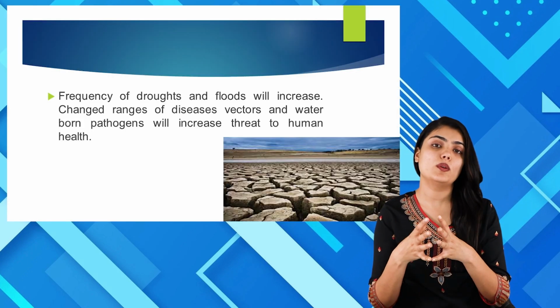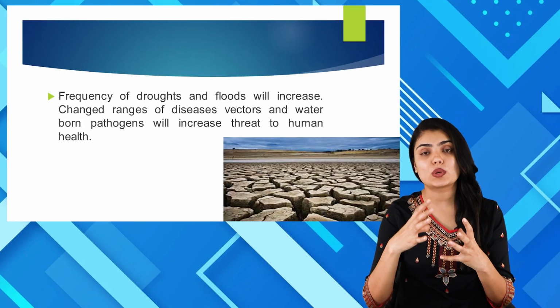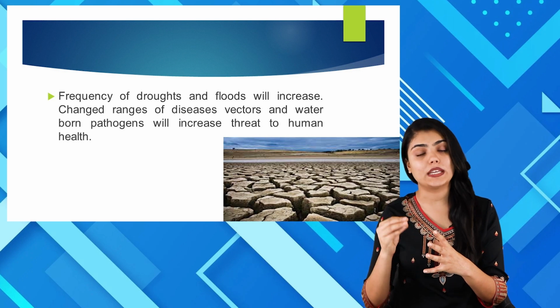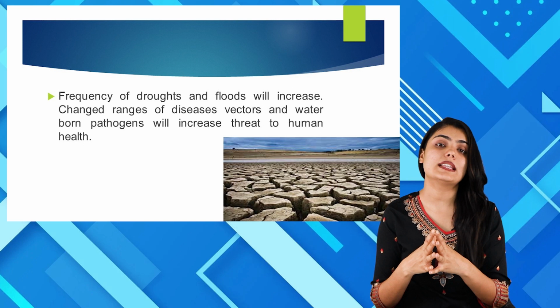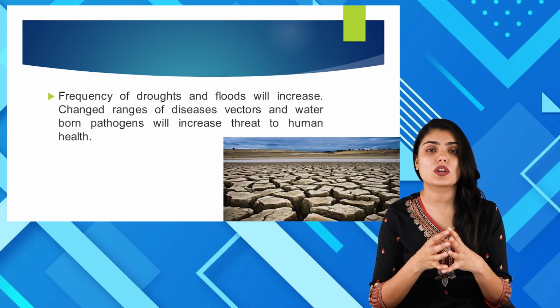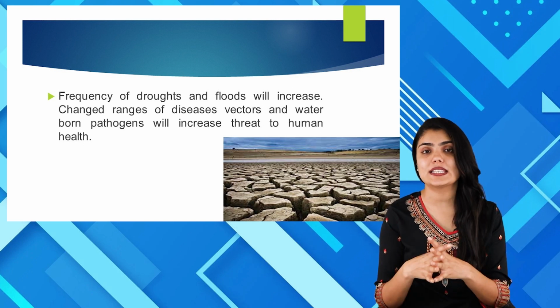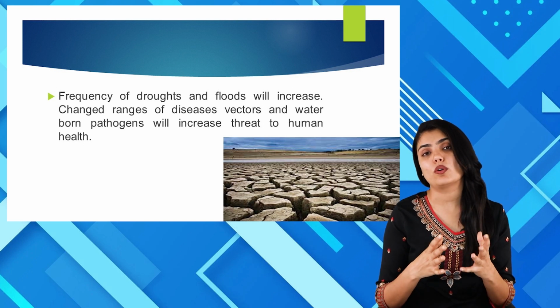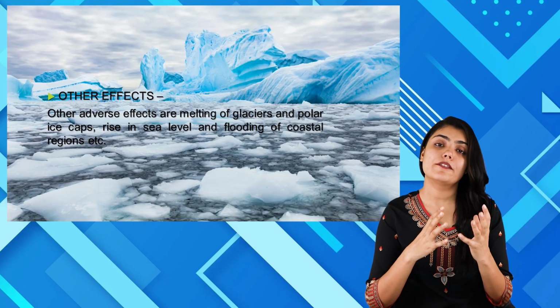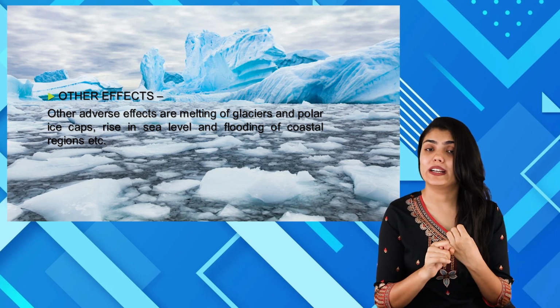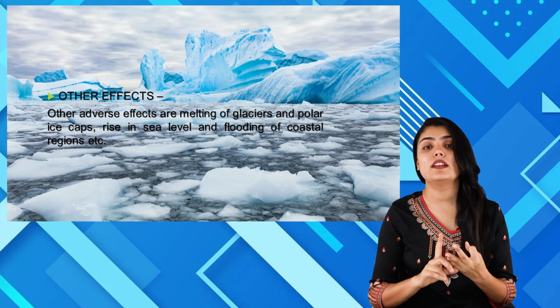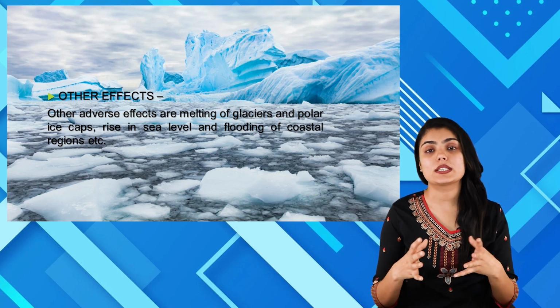Another effect of global warming is that the frequency of drought as well as floods will increase. And of course, when there is drought or flood, it is obvious that it will lead to various waterborne diseases and vector-borne diseases, causing ill effects to the health of human beings in turn. There are other effects of global warming, which include melting of ice caps, melting of glaciers, rise in the sea level, flooding of the coastal regions, etc.